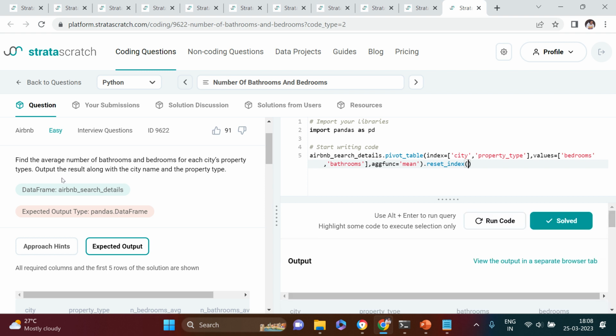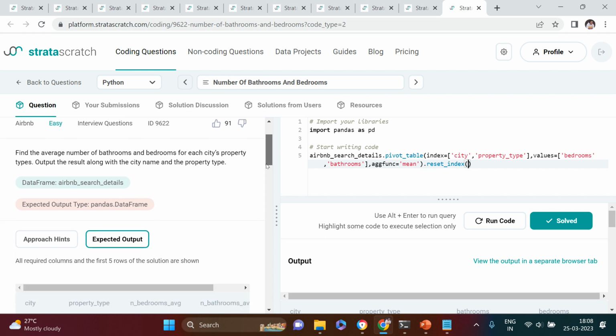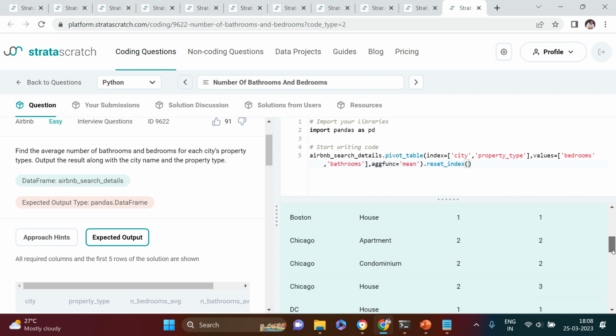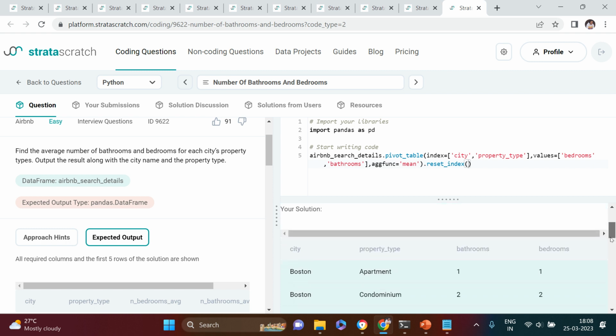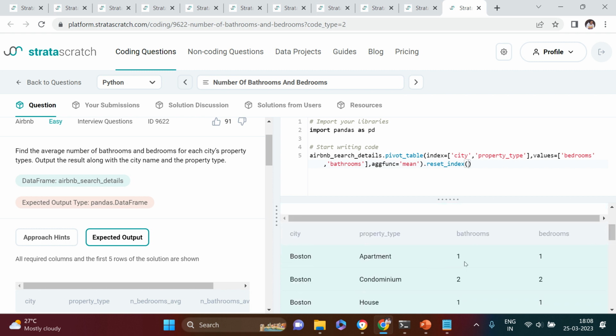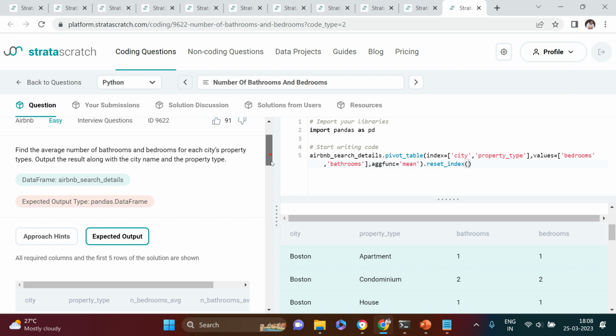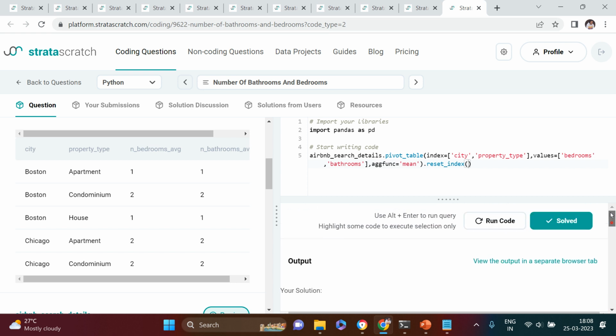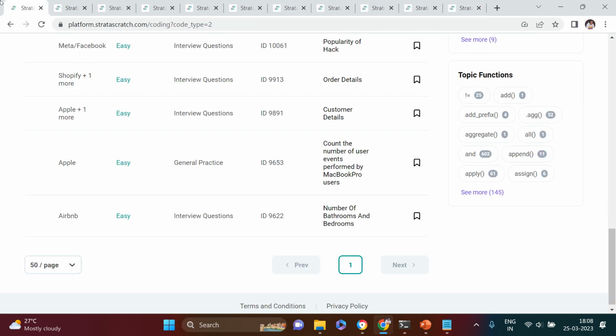Anything else that we need to perform? Output the result along with city name and the property type. It is not asking us to do the sorting. Let me just check the solution. Yeah, that is correct. We got it. So here it first is Boston, the average number of bathrooms is 1 and bedrooms is 1. In the expected output also that was the same, apartment, etc. So with this we are done with all these 10 questions.